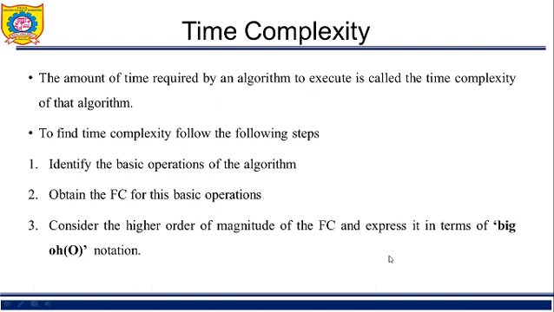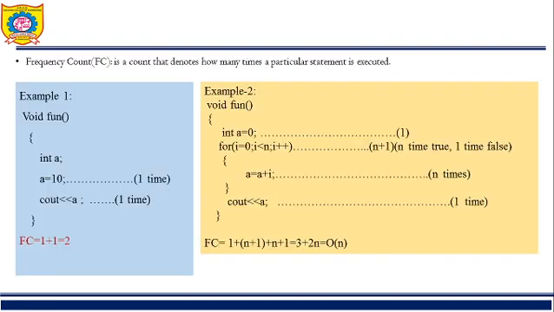So how to calculate time complexity? Identify the executable instructions. For those, find the frequency count, and from that frequency count, which is in polynomial form, consider the higher order magnitude of that FC and express it in big O notation. So see the previous example. Here we get the frequency count as 3 plus 2n.